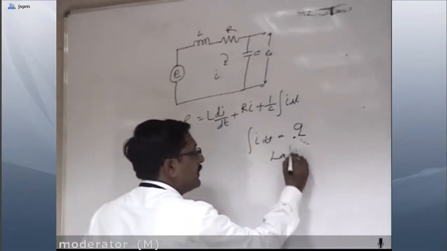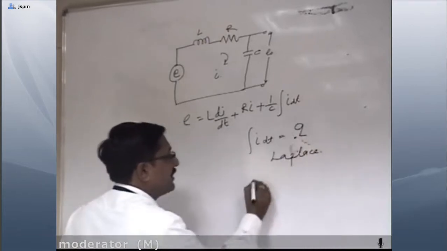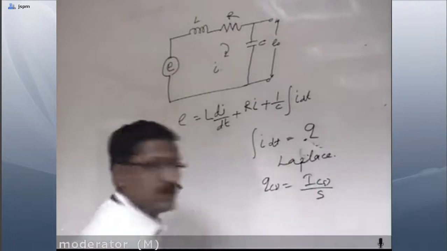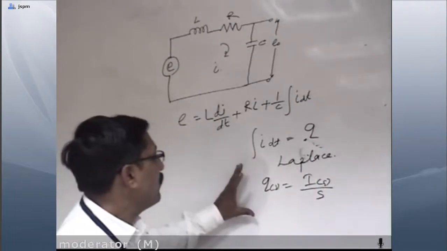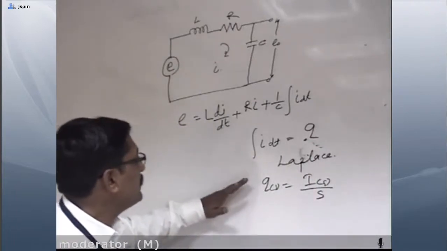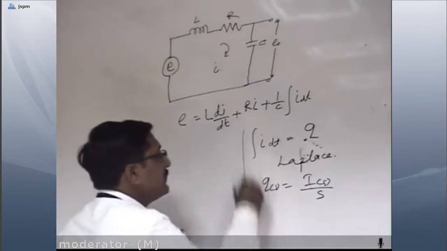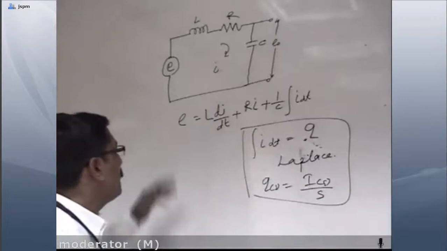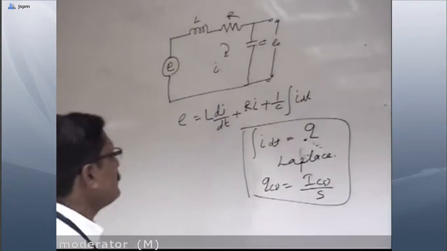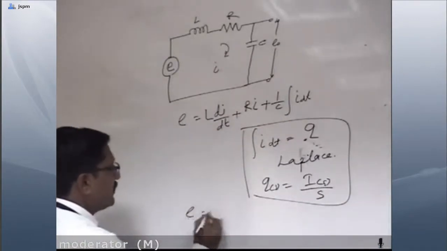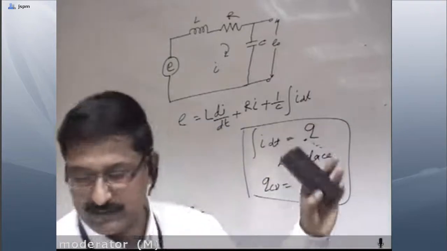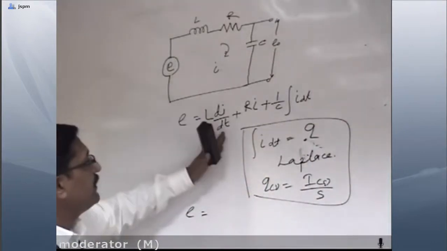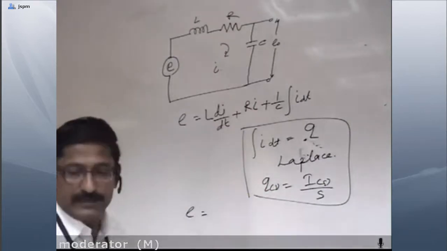So we have to take its Laplace transform. If we take it, it becomes Q of S is equal to I of S upon S. Now we have to substitute. We have to use this relation over here. So first of all, E is equal to L di by dt plus Ri plus the integration of i dt.